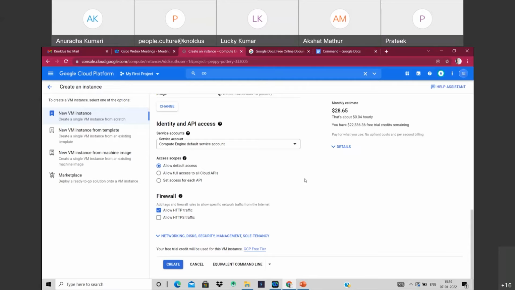And now we can see that running this instance would cost me around $28.61, that's about 0.04 per hour, and this would be taken from my free credit trial. One of the most important things I would recommend is to play with it and immediately stop the instance that you created. Your free credit is very valuable, so don't keep the instance running. Let's go ahead and create the instance.